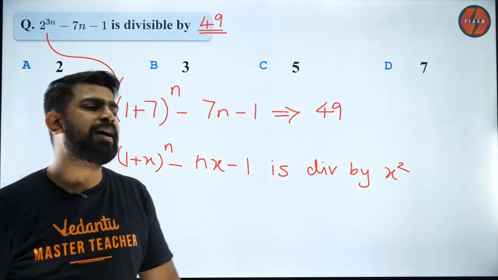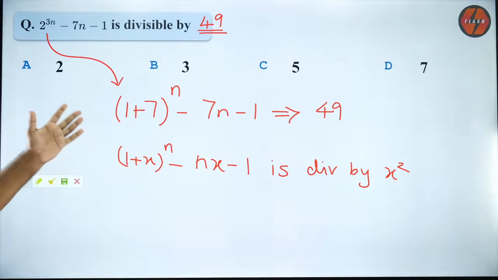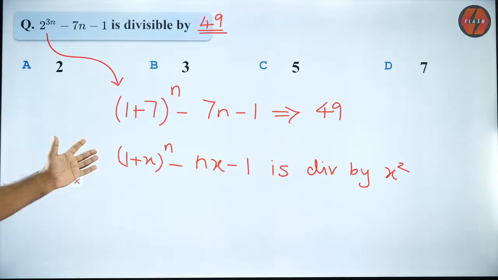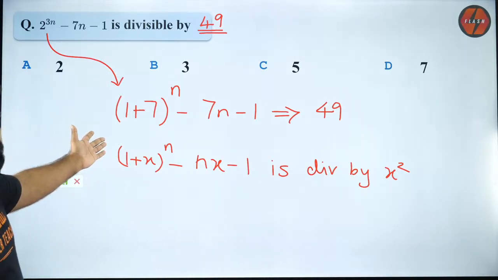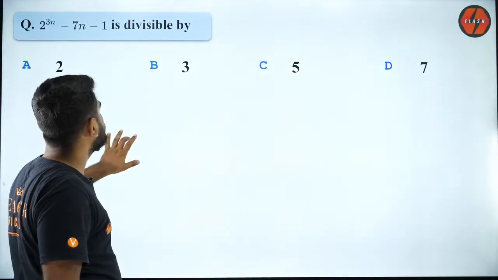So if it is divisible by 49, then obviously it is divisible by 7. Are you guys clear? I just taught you this result today, right? Those who attended my session today, I taught you this some 15-20 minutes back, isn't it? So with that, let's move forward to the next one.